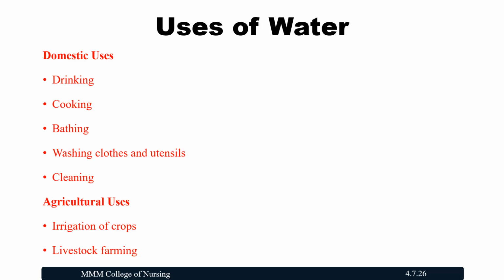So many uses of water are there. First, under domestic uses: drinking, cooking, bathing, washing clothes and utensils, and cleaning. Under agricultural uses: irrigation of crops and livestock farming.